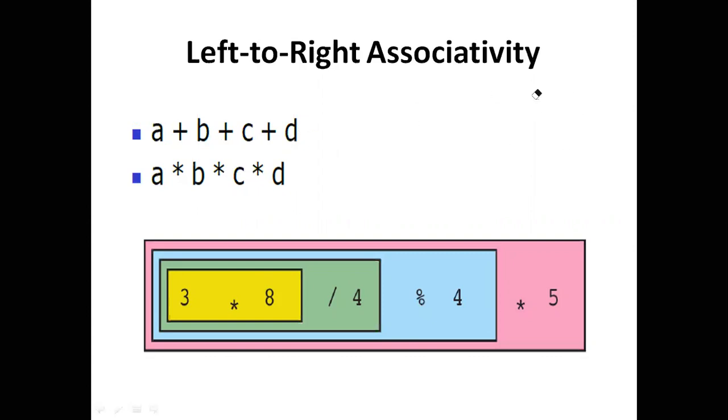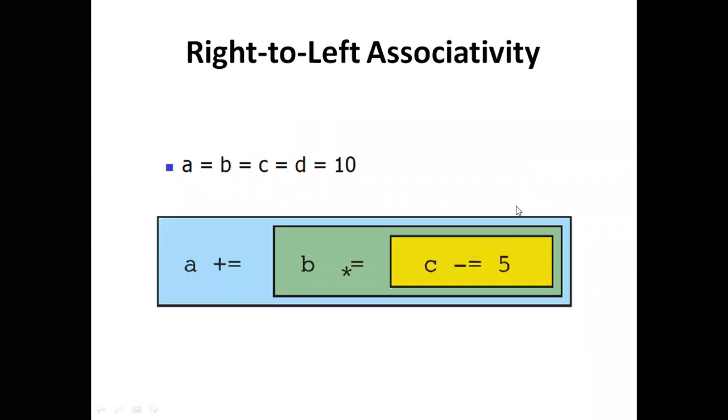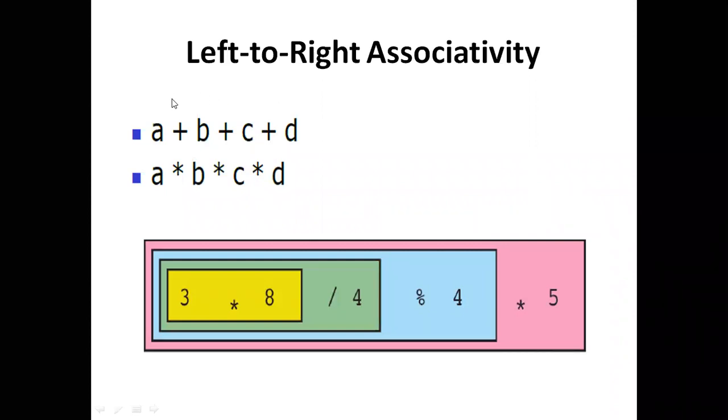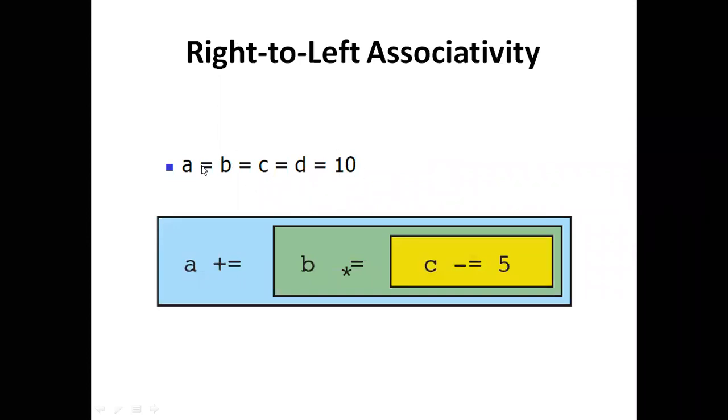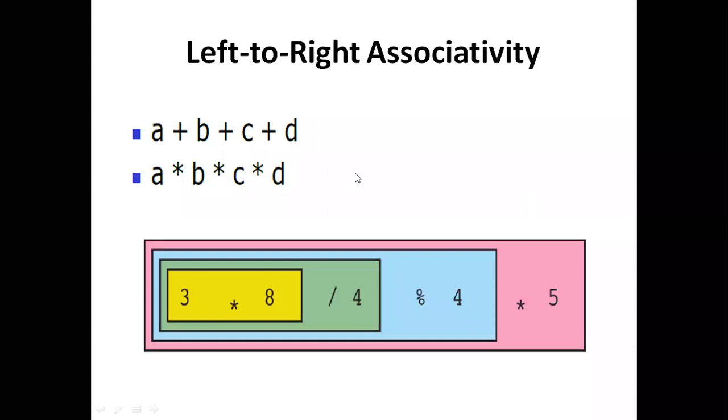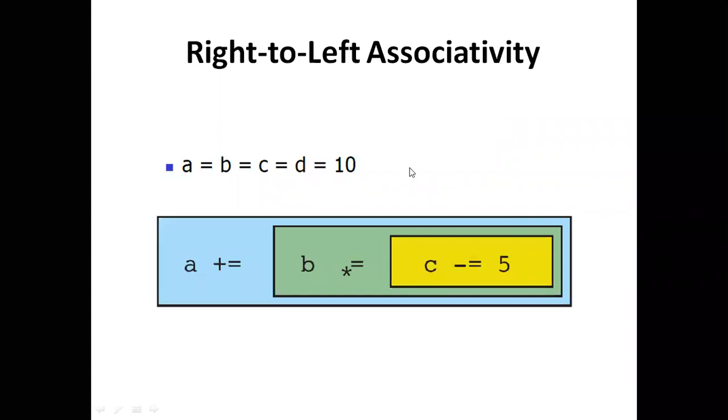And what is the next concept? When does it execute from right to left? Inside this expression, all the operators are of the same type, but here it is executing in left to right associativity. Whenever we are using an assignment operator, we need to remember in which type of associativity manner it is executed: right to left.